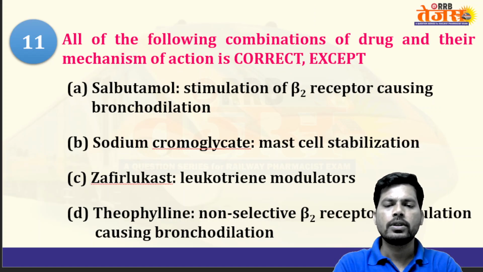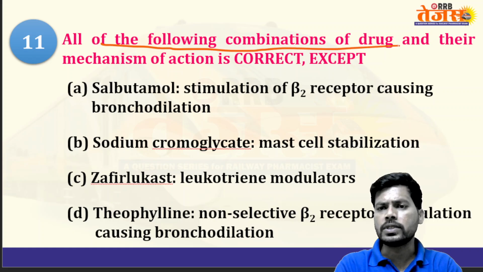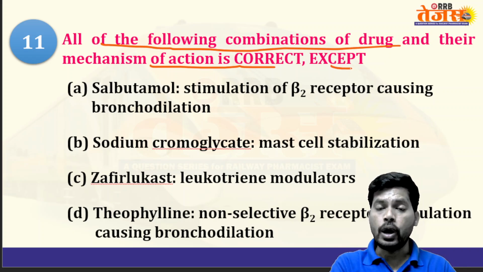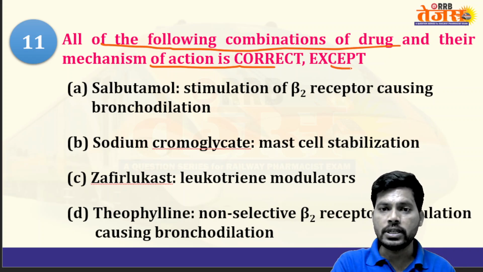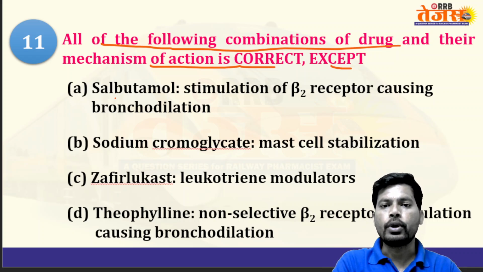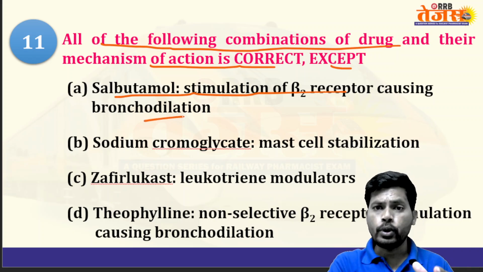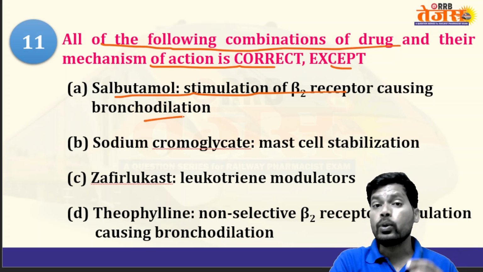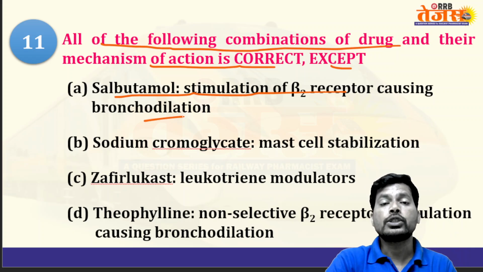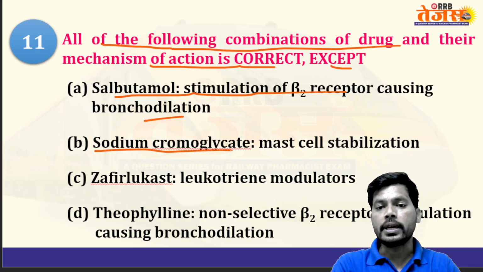Next, this is a little bit tricky and interesting question. Let's see the question. All of the following combinations of drug and their mechanism of action are correct except which one? Salbutamol: stimulation of beta 2 receptors causes bronchodilation. Yes, salbutamol is a selective beta 2 receptor agonist, and agonism of beta 2 receptor increases cyclic adenosine monophosphate, which causes bronchial dilation, relaxation of bronchial smooth muscle. Sodium cromoglycate, a mast cell stabilizer.